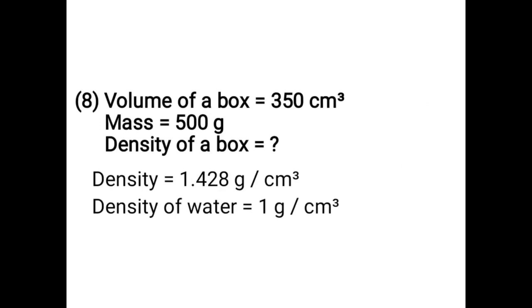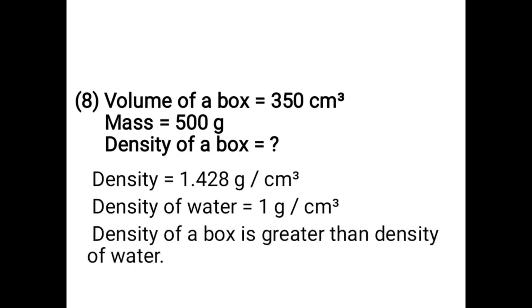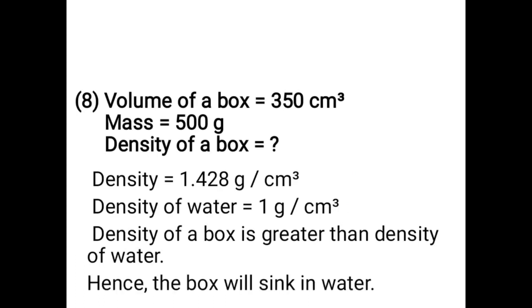Density of water is equal to 1 gram per cubic centimeter. That means density of a box is greater than density of water. Hence, the box will sink in water.